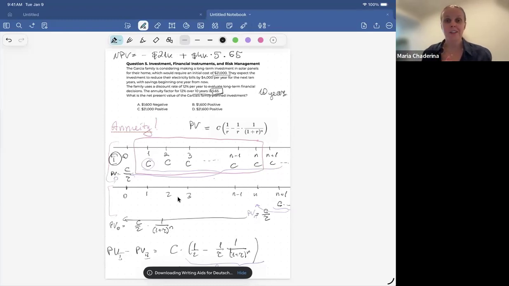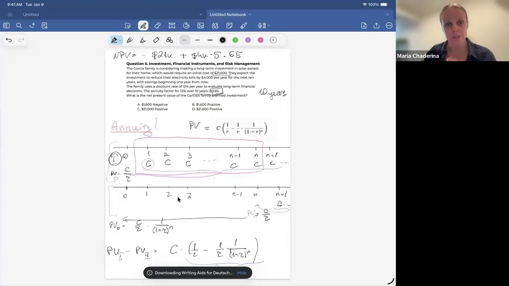If there was no discounting, that factor would be 10. For 10 years I save 4,000, so my savings should be 40,000. But because there is time between those payments, and because those payments are not guaranteed at all, we discount them with the discount rate of 12%. That brings the present value of those payments way down.